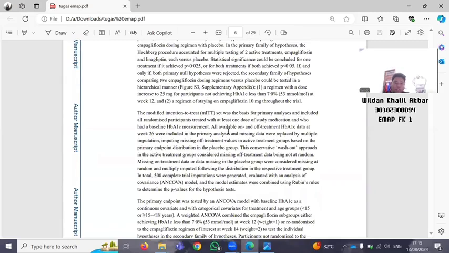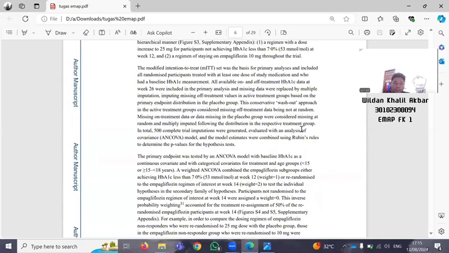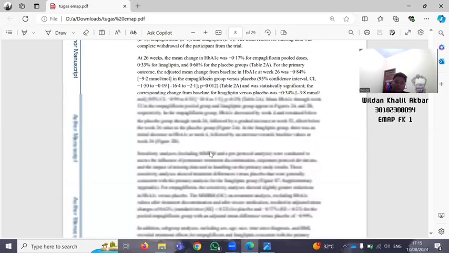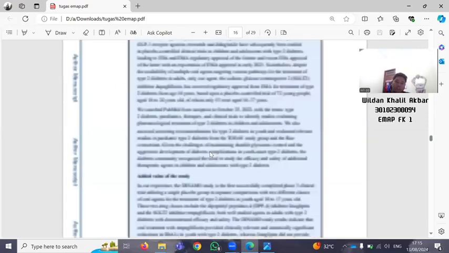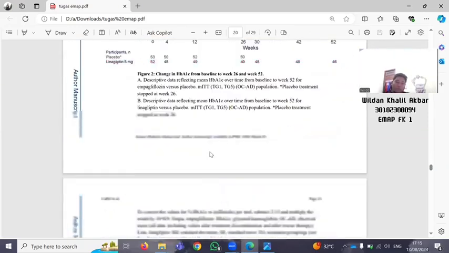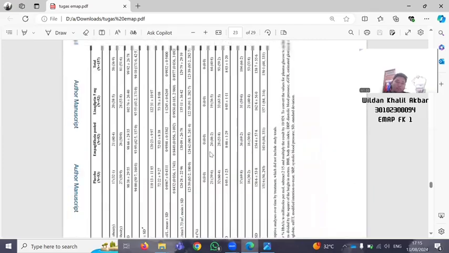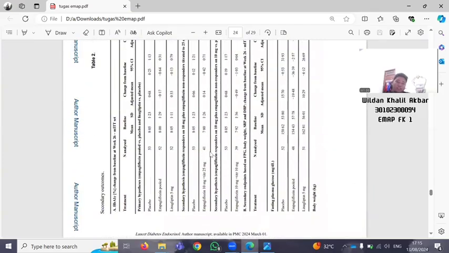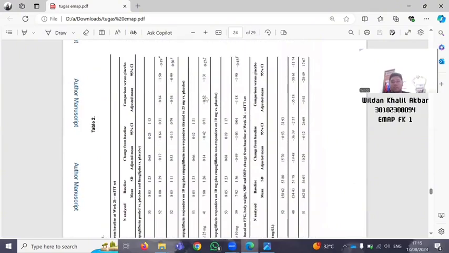Number 16 is right there. There is the number 16 for the ANCOVA model. This is the number 16. Next to the number 17. Number 17 is the table number 2. Table number 2 is there. This is the secondary outcome. Table of secondary outcome. This is the number 17.